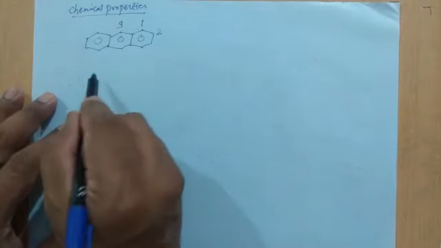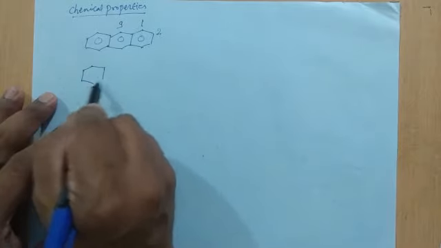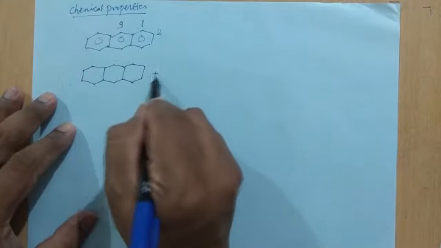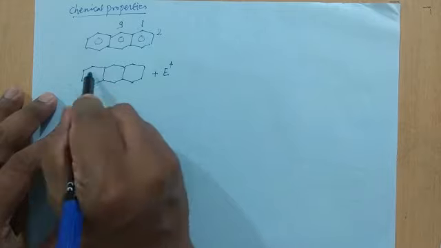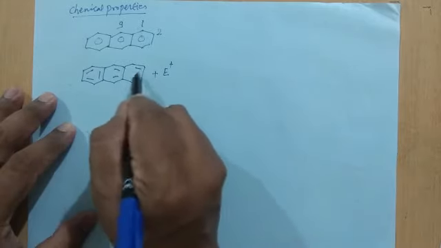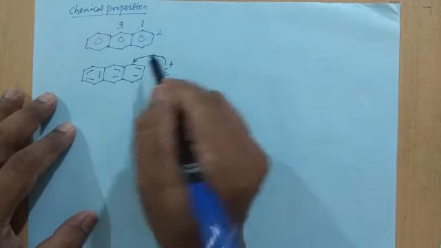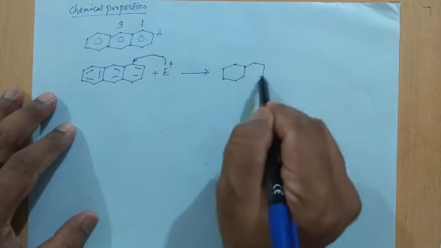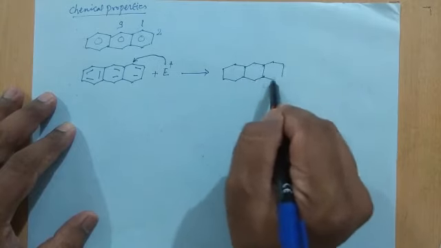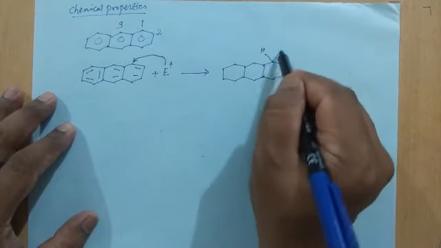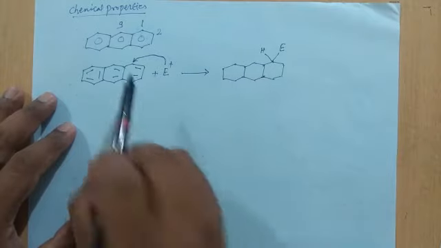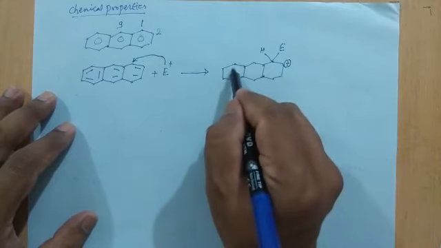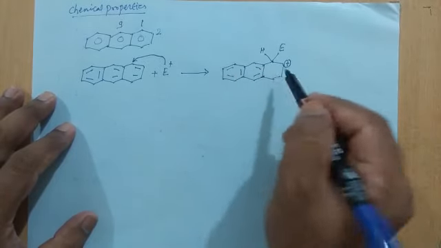So in the first step, suppose the attack of the electrophile takes place at the first position, what will be the resonating structure? The attack will be at the first place, then this intermediate structure will be like this. This is hydrogen, this is the electrophile, and as this bond is broken, the positive charge will be at this carbon, remaining all bonds as they are.